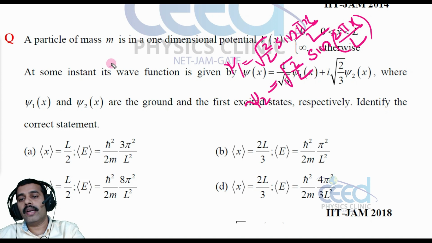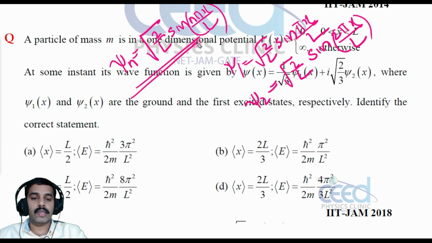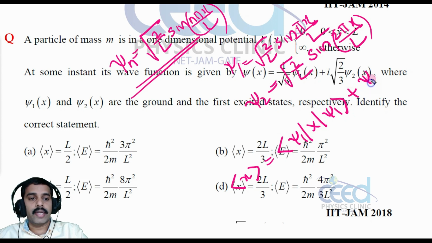You may use the general expression for that, which is root 2 by L sin n pi x by L, particle in a box. This is the normalized wave function, right? Once I get this psi1 and psi2, what is the expectation value? So the integral expression I can write, the net expectation of x is equal to psi1 x psi1 plus psi2 x psi2.